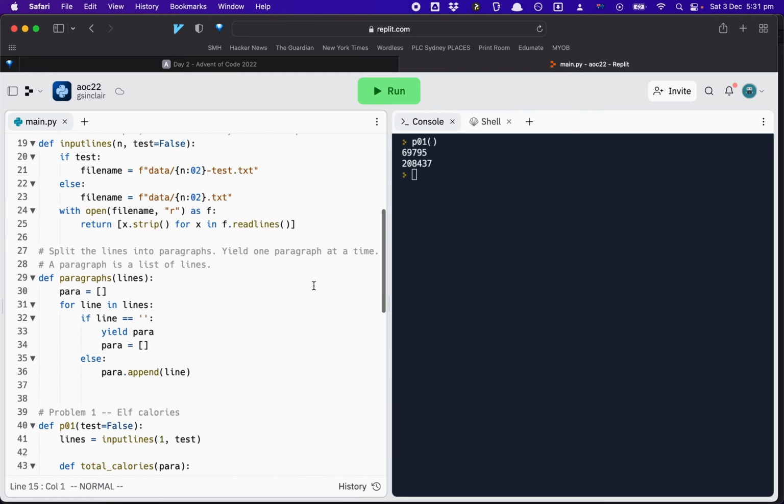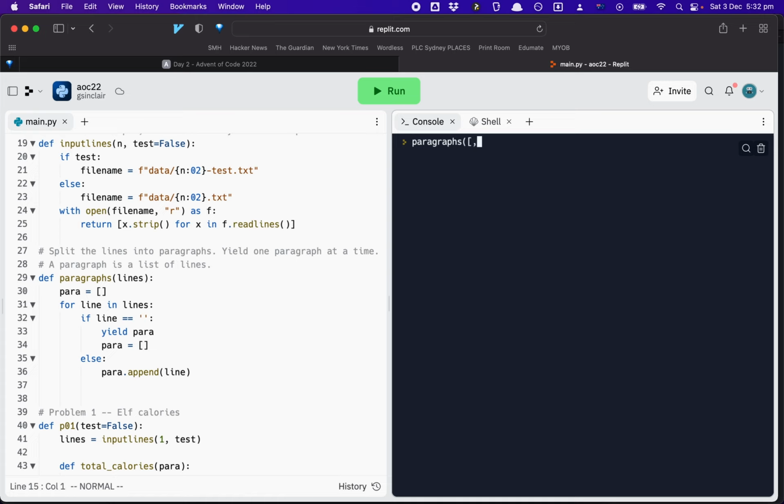Well, let's have a look at paragraphs. Right? So if I run paragraphs by itself, paragraphs wants a list of lines. The lines probably don't need to be, it just separates on blank lines.